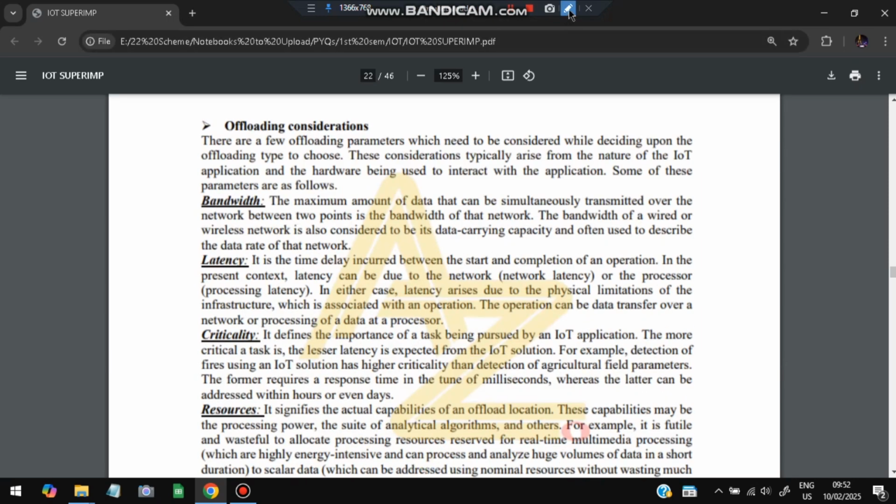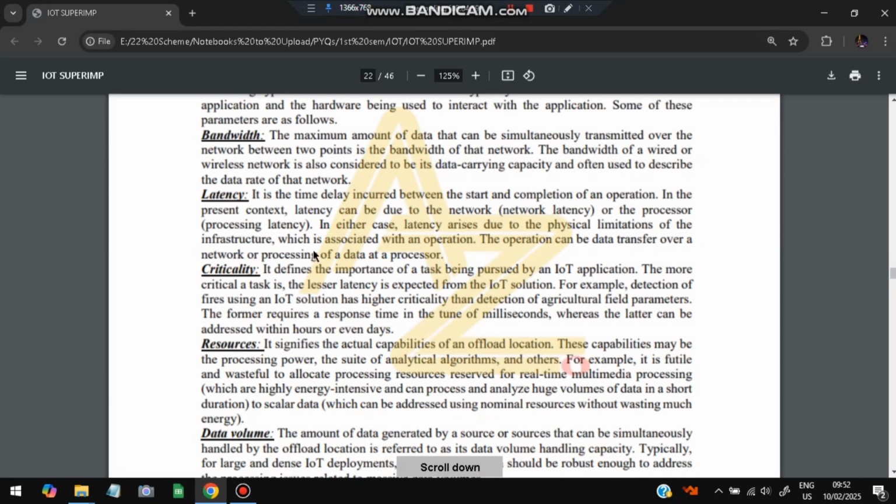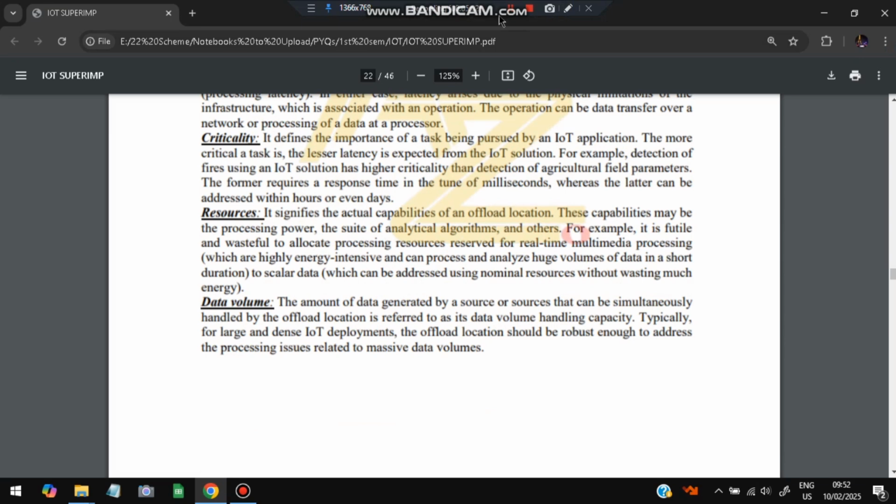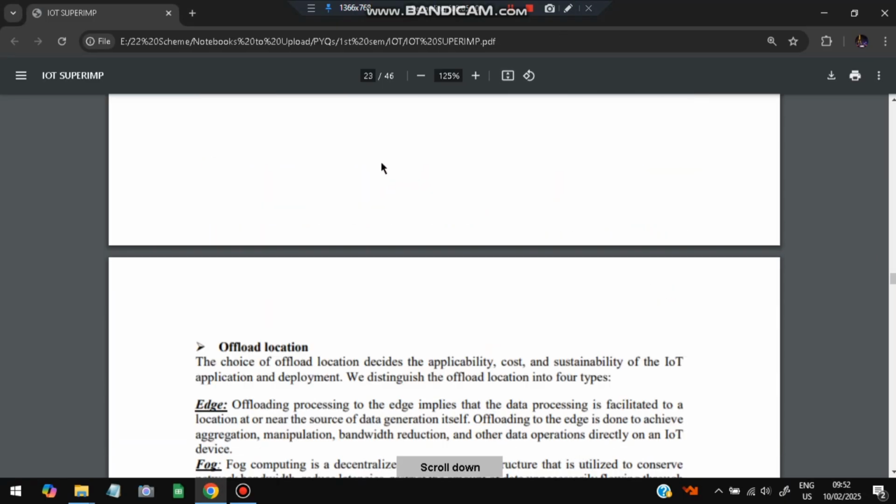Some considerations need to be taken into account while deciding upon the offloading type to choose. First is bandwidth: how much data can be transferred? Whatever event data is being generated, how much can be transferred to the offsite? That is the first thing we consider. Second is how much latency can be accepted. Unlimited latency cannot be accepted, right? We need some limit for that. And criticality: the more critical the data, the lower the latency should be, meaning more important data should be faster. Then resources: what resources it consumes and what data volume is generated. So these are the offloading considerations.